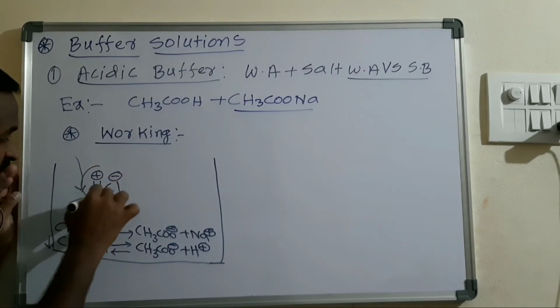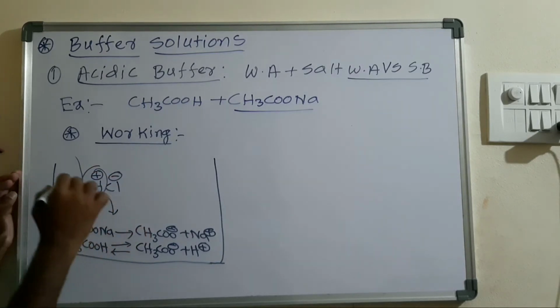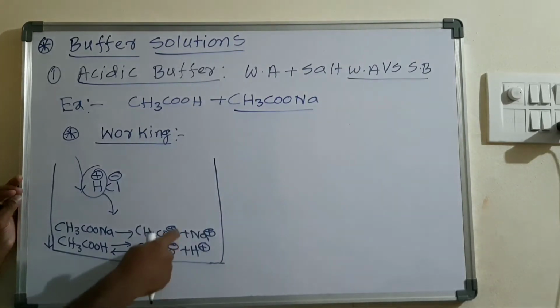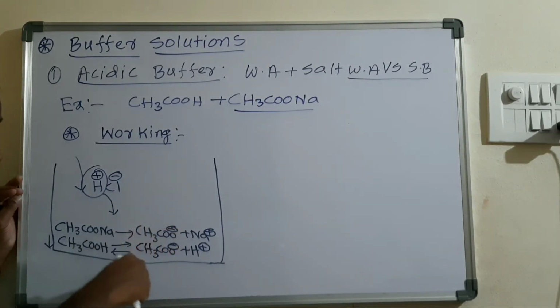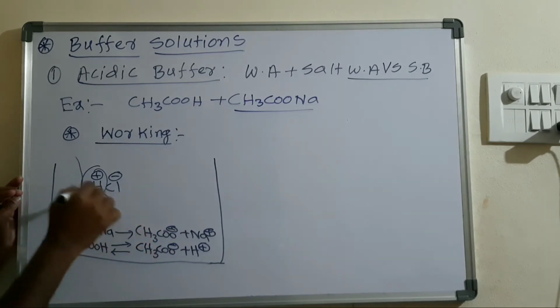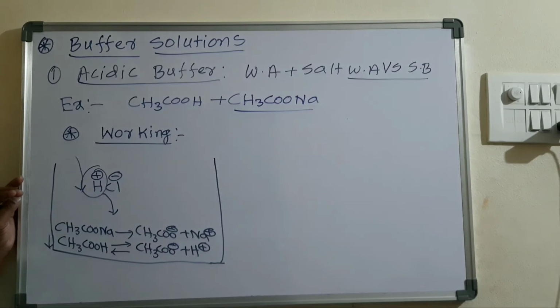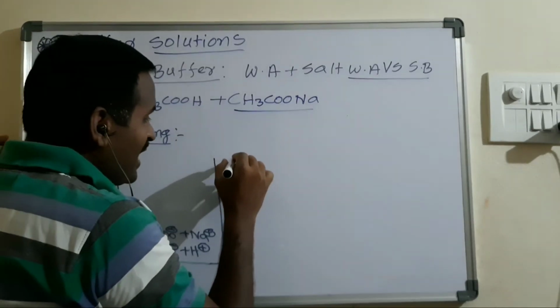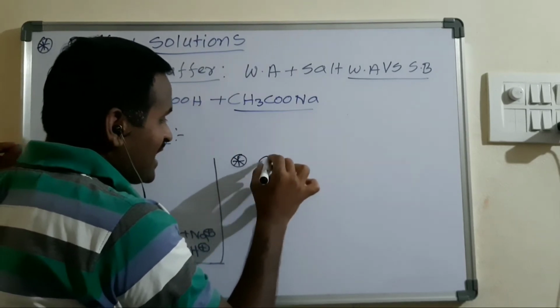These H plus ions can combine with the CH3COO minus ions. Why? Because there are more acetate ions present in this solution. More number of acetate ions are there, so the H plus ions which we are adding externally are going to combine with these acetate ions.